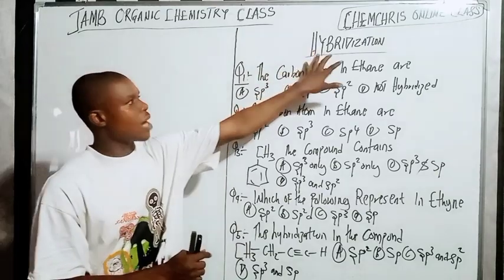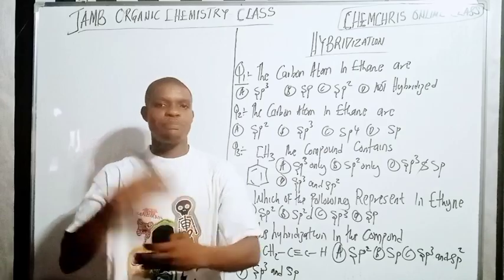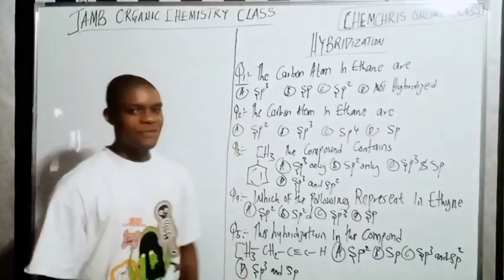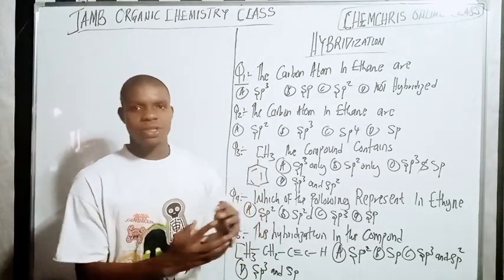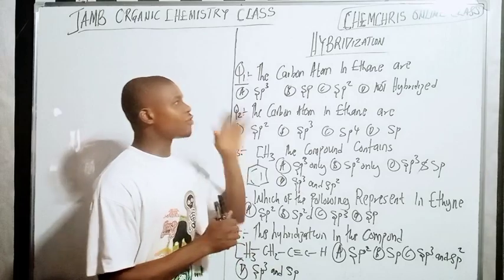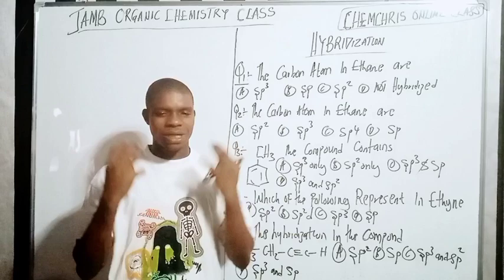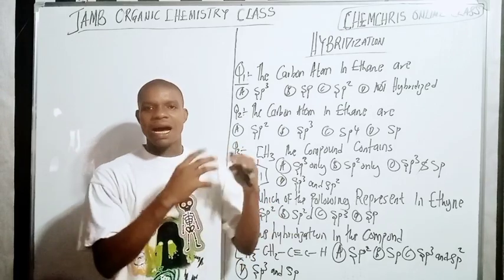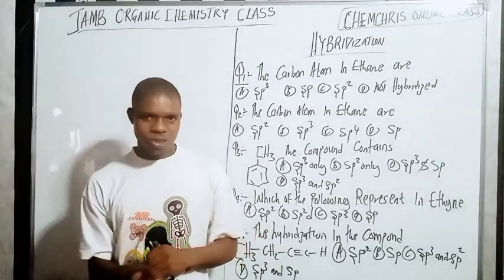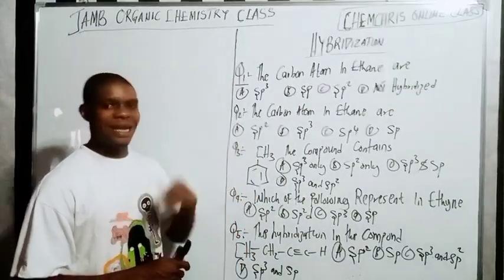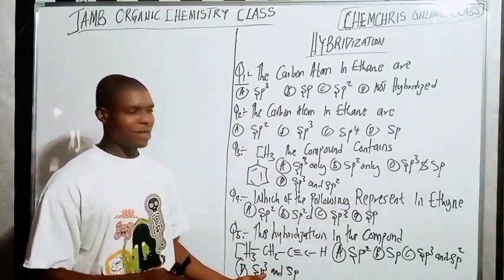Now we are going to look at hybridization. This is a revision video, so we are going to solve past questions. These are questions that JAMB have set on hybridization, and you'll see the majority of these questions in your exam. I've done a complete video on hybridization, and I'll leave the link in the description below, because it's very good that you understand what hybridization is all about, and how the sp3 and sp2 are formed. But in this video, I just want to give answers to past questions. So let's get into it.